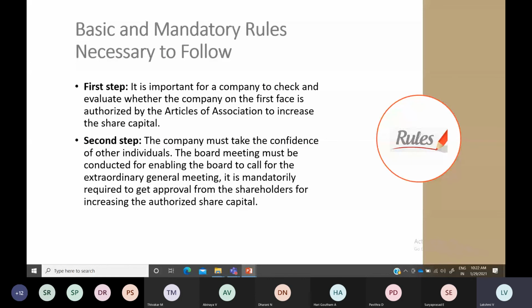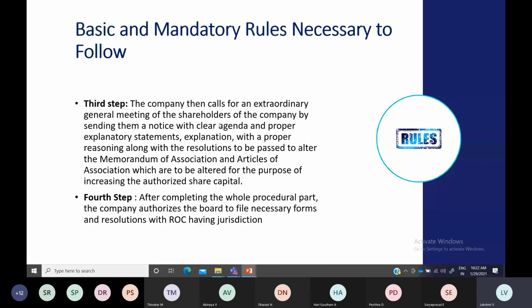Next, you have to call a board meeting, where you will discuss when to call an extraordinary general meeting, where all shareholders should attend and mutually approve. Then the resolution has to be passed in that meeting. Everything you're going to discuss should be included in that meeting. You have to discuss it properly.